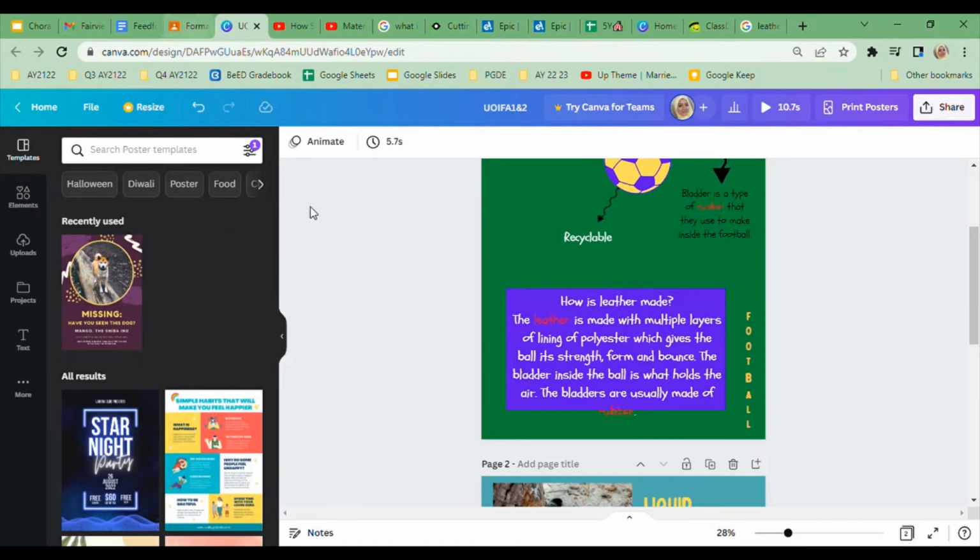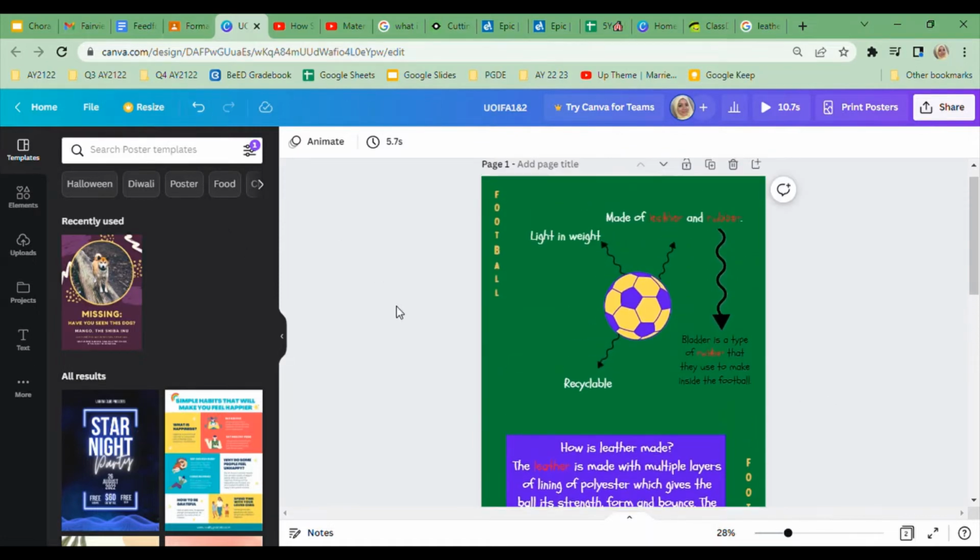All right. The other thing that I would like to remind all of you, and this is something we discussed in Unit of Inquiry 1, is to include images or pictures in your poster or in your slides. Now you see here, okay, we have this graphic of a football, but again, this is a graphic. This is something that is designed. I would like to see an image. All right, and what does an image look like?